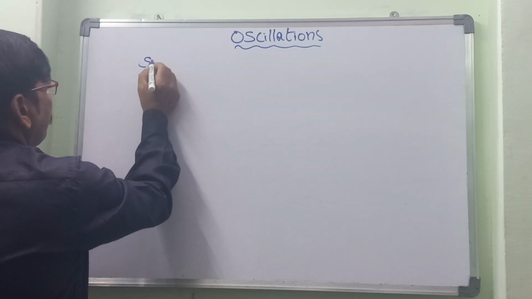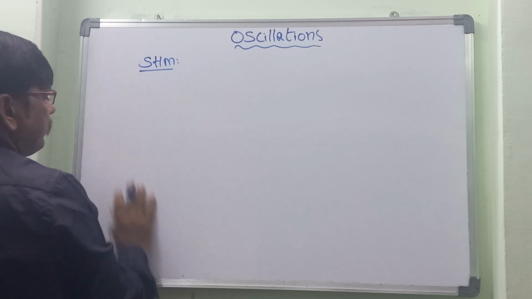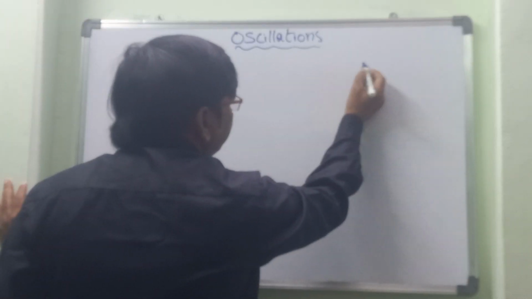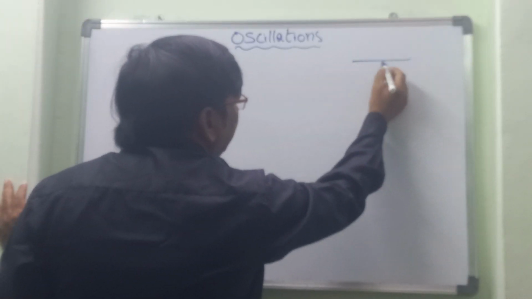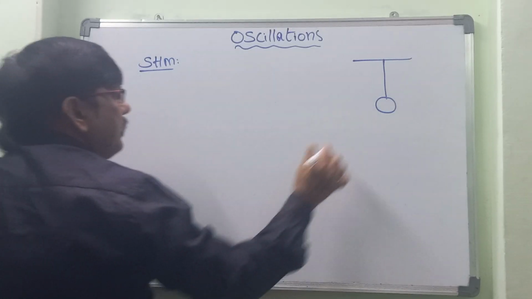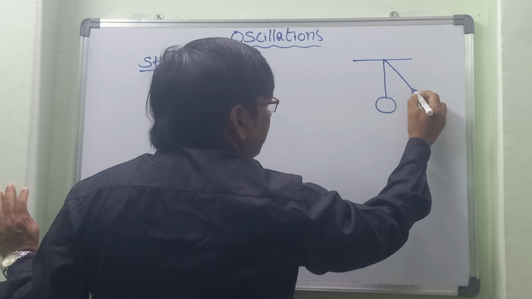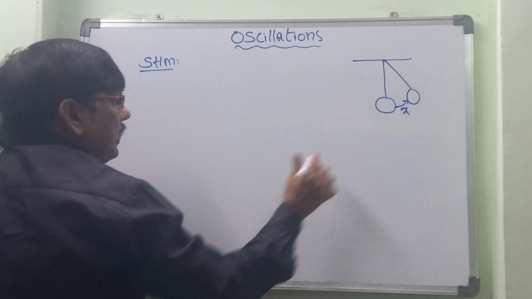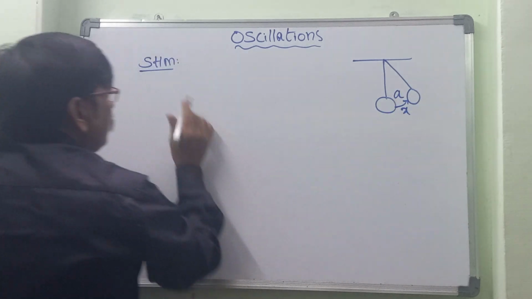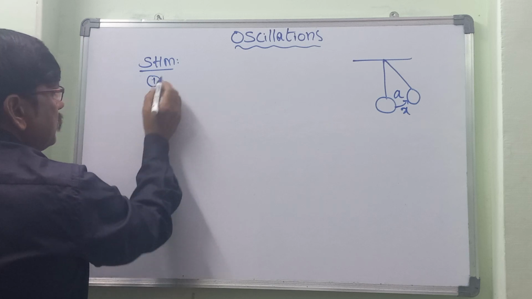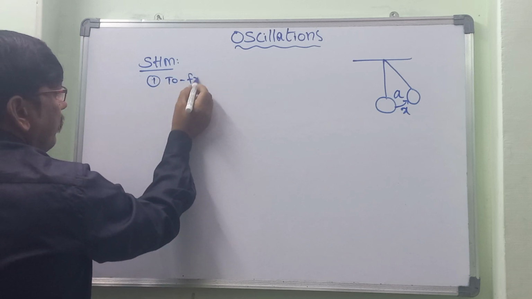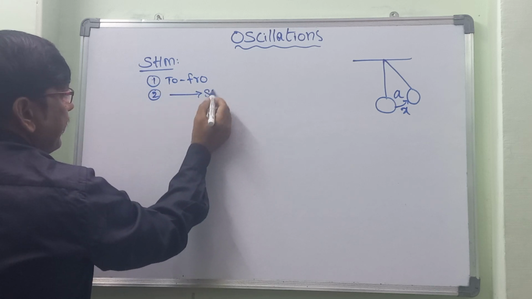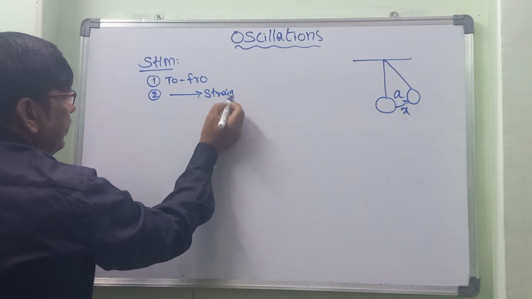What are the conditions of simple harmonic motion? For example, let us take a particle like this simple pendulum, and when you apply a force on this, the particle will move towards this side, it makes some displacement x, and so it has an acceleration a. So the first condition is that the particle must do to and fro motion. The second one is that it should travel in a straight line.